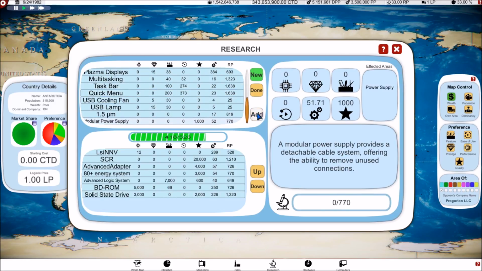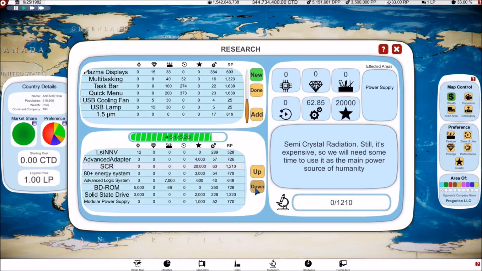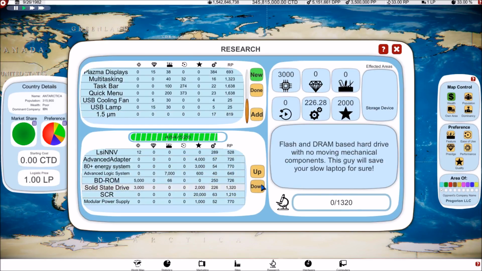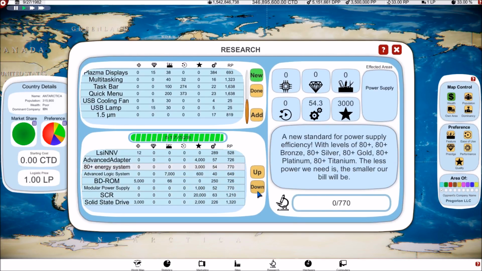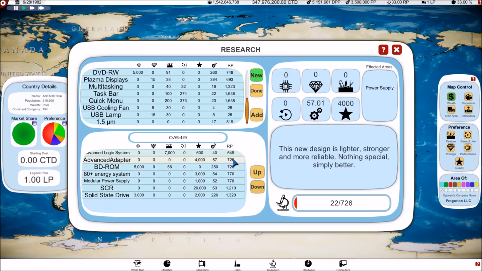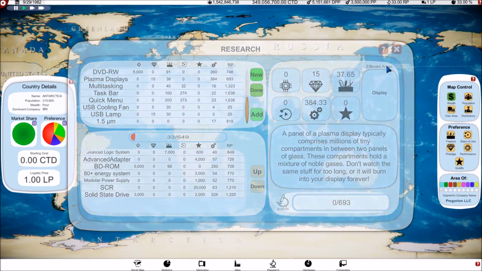Modular power supply, sure. All right, so we'll get all those in there. And as usual, I love to sort by the cost of these things. It's exciting, makes me feel like a nerd. 726, there we go. Very good, beautiful. Close those down.